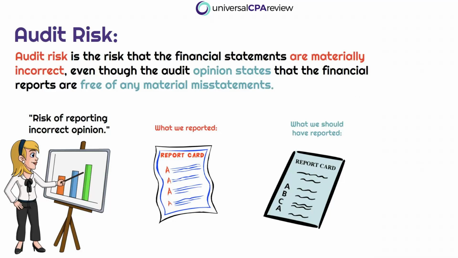Okay, we can even not have an answer, right? We might not have obtained sufficient appropriate audit evidence to come to this conclusion. Okay, for Detective Lucy, she might say, look guys, we were unable to come to a conclusion. We're going to issue a disclaimer of opinion. We're going to issue a qualified opinion. But if Detective Lucy says we're going to issue this unmodified or unqualified opinion, this clean opinion, when in fact this is an adverse opinion due to something that they missed, well, then that's going to be a problem. And that is ultimately the audit risk.